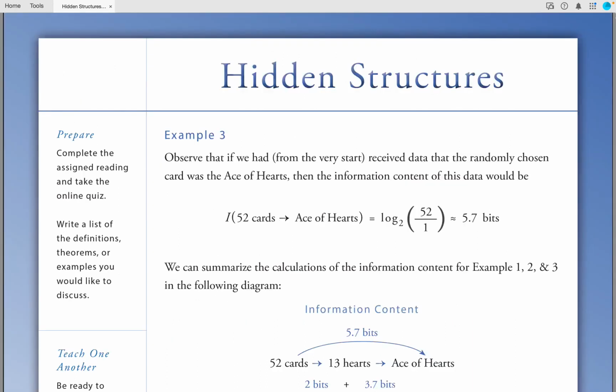Example 3. Observe that if we had, from the very start, received data that the randomly chosen card was the ace of hearts, then the information content of this data would be log base 2 of 52 divided by 1, which is equal to 5.7 bits. We can summarize the calculations of the information content for examples 1, 2, and 3 in the following diagram.